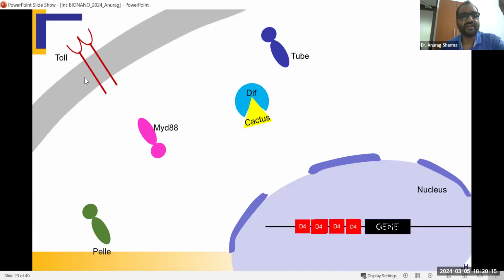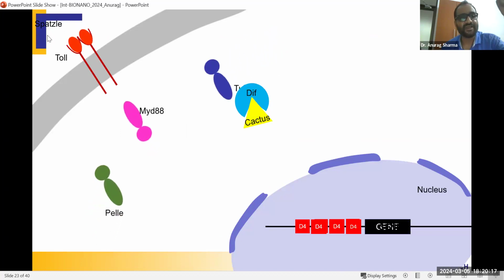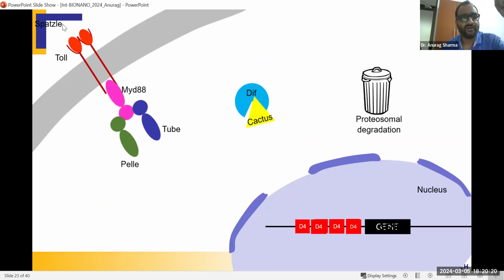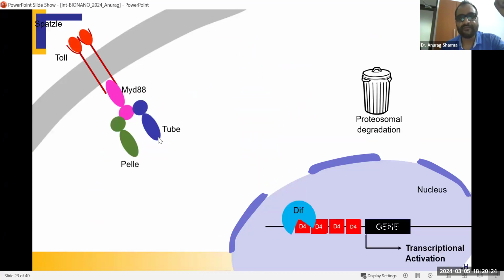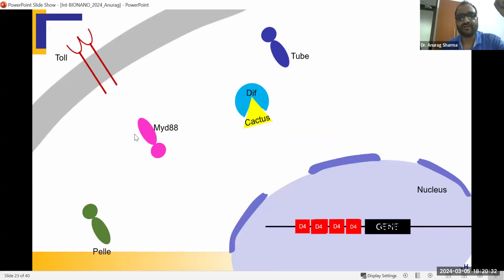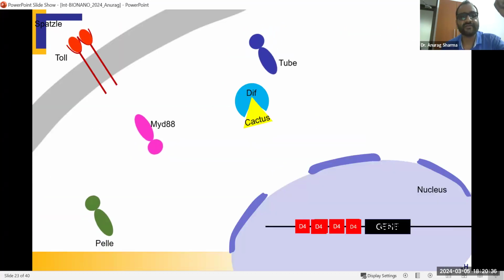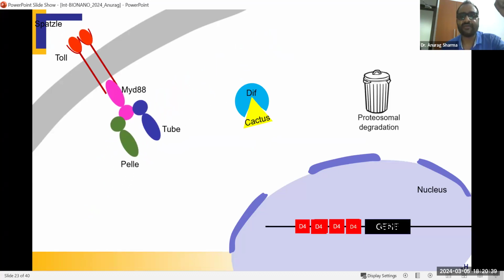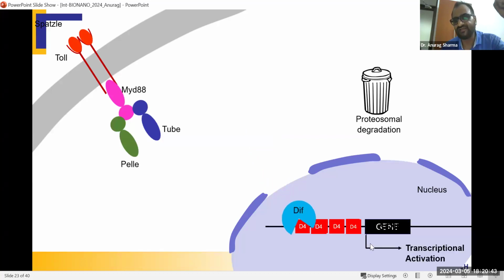Toll is a receptor, and once the ligand comes, it binds, and then there is a trimerization of MyD88, Tube and Pelle. Then there is degradation of Cactus, and then this will go inside and start the activation of the immune-related genes. So this is basically the Toll pathway.